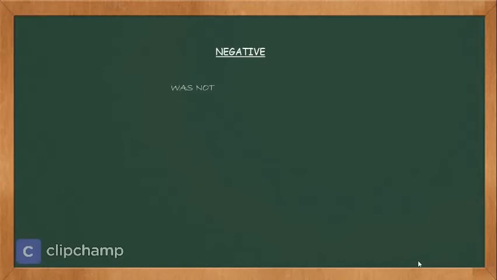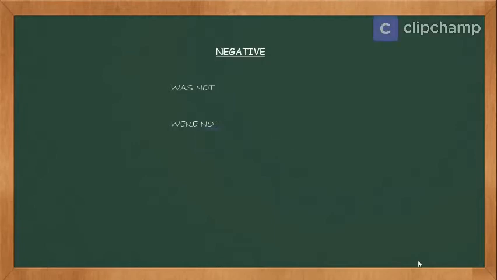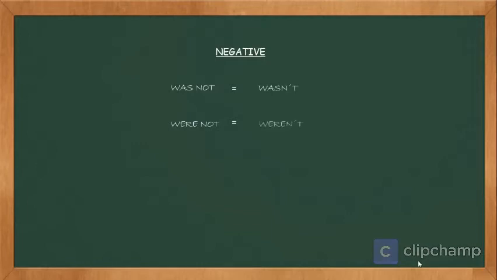When we use the past continuous in the negative form, we put the verb to be in a negative form. That means was changed to was not and were changed to were not. As you can see, we added the not, but we can even use the short form. Therefore, was not is the same as wasn't, and were not is the same as weren't.